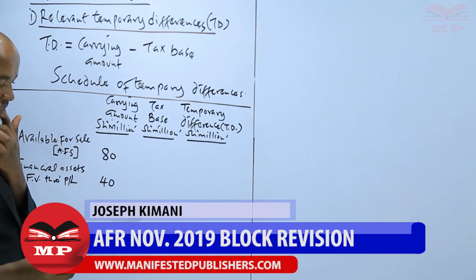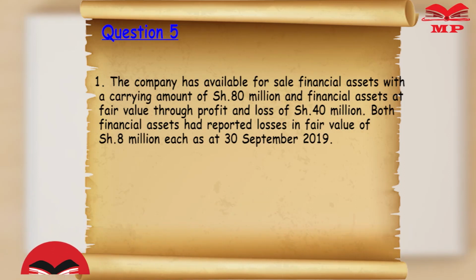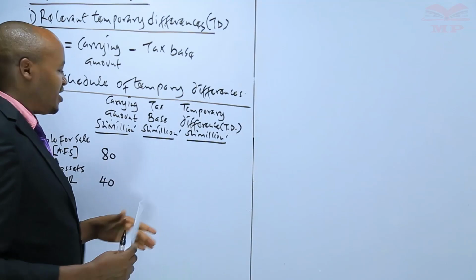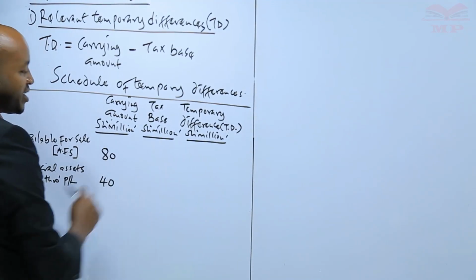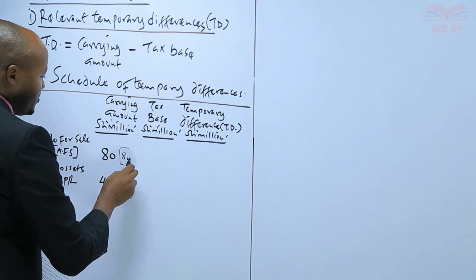And what we are told, if we go back to the last paragraph of note 1, is that both financial assets reported a loss of 8 million. So that means that for us now to know their cost, the cost which was incurred by the company in terms of acquiring them, we will take 8 million.